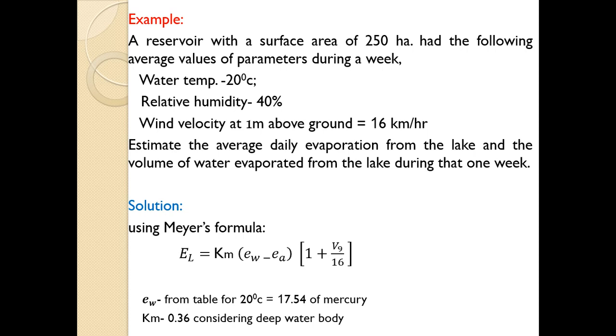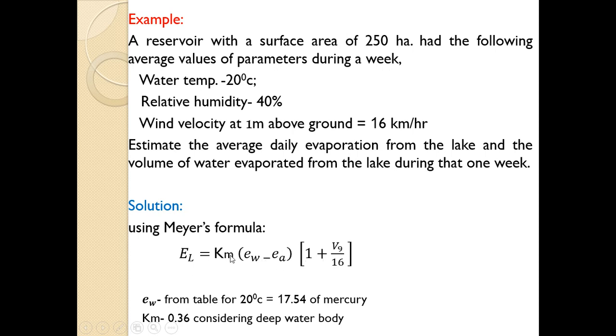A reservoir with a surface area of 250 hectare had the following average values of parameters during a week. Water temperature 20 degrees centigrade, relative humidity 40%, wind velocity at 1 meter above ground 16 km per hour. Estimate the average daily evaporation from the lake and the volume of water evaporated from the lake during that week. So here all this data is given and we are supposed to calculate the lake evaporation. Using Meyer's formula, EL equals Km (EW minus EA) multiplied by (1 plus V9 by 16).